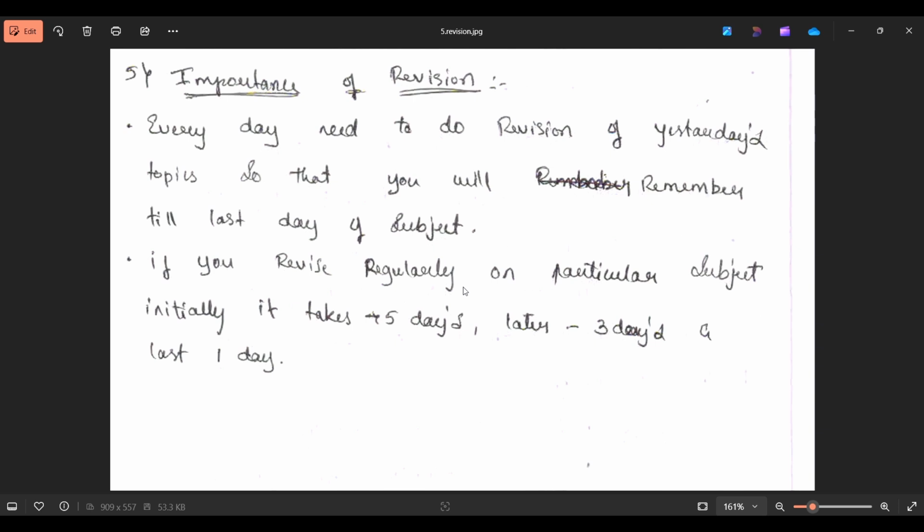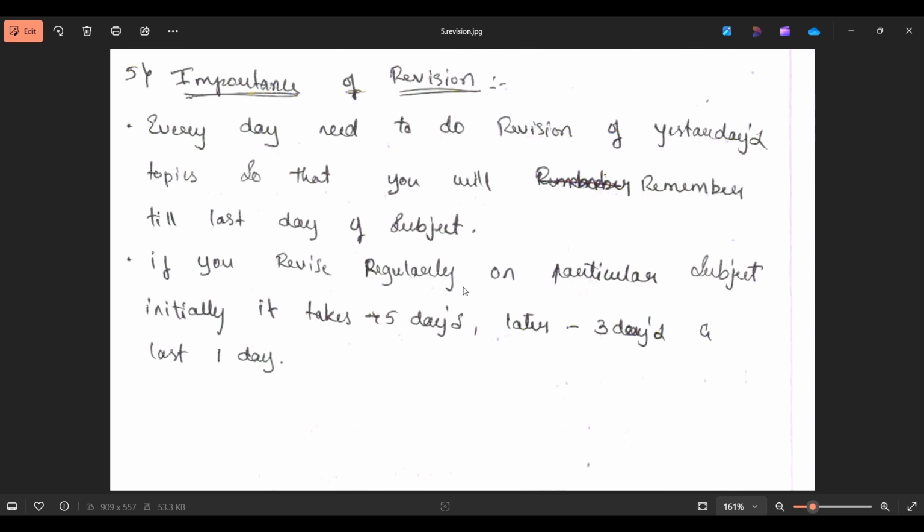Whatever you read from your notes or current affairs, if you don't revise, it's a waste of your time and your energy also. So in this class, I'm going to tell you about the importance of revision.